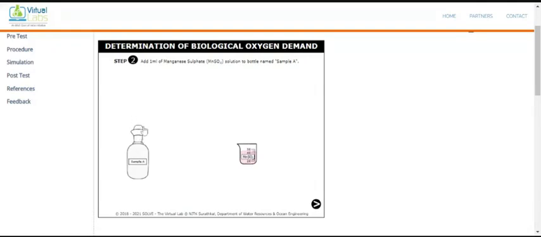Why are you closing it with the help of this stopper? Just because there should not be any air bubbles entering into the bottle, because if they enter, then definitely you will not get a correct reading. Okay, then go for the next.